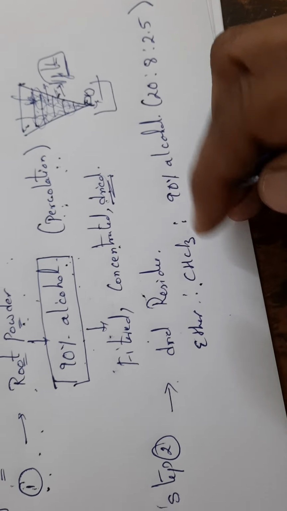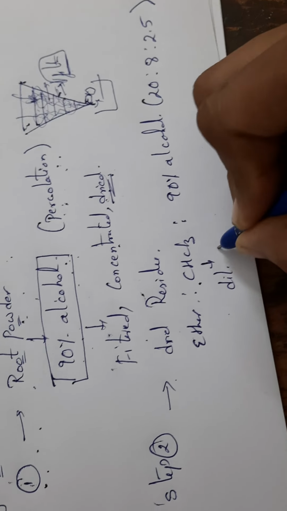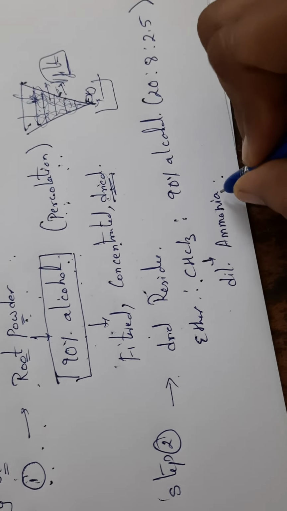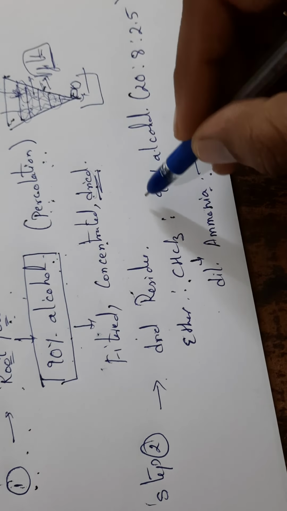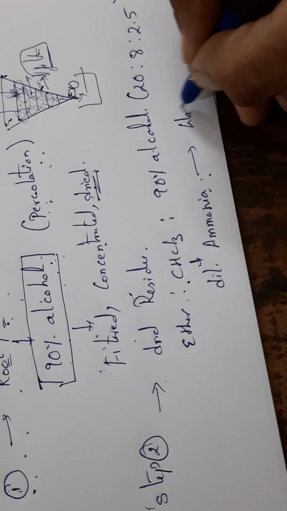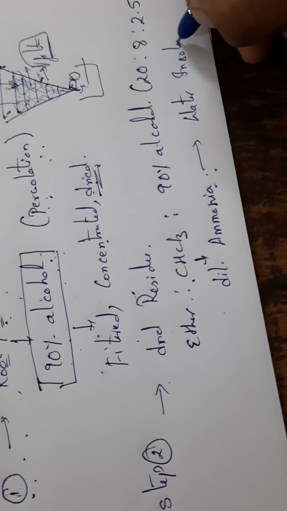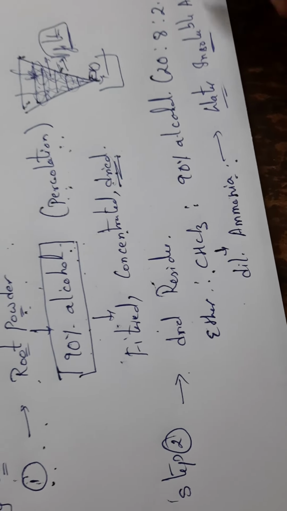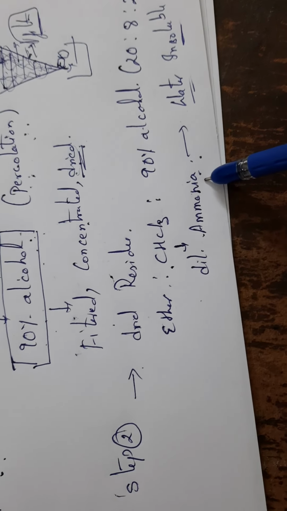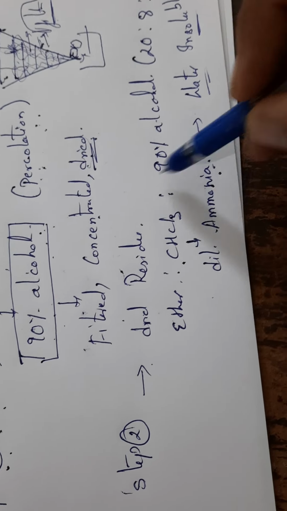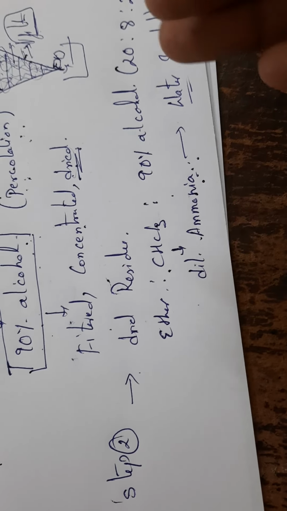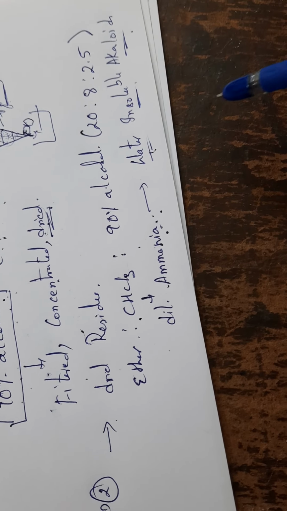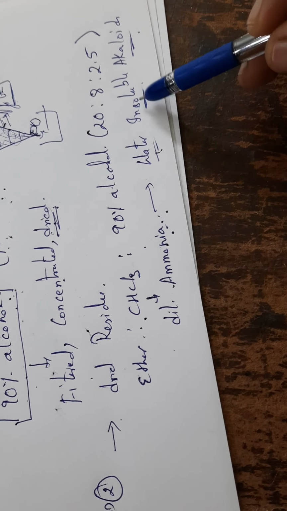Then we are adding dilute ammonia. When we add dilute ammonia, the alkaloids which are present in this extract will convert into water insoluble alkaloids.